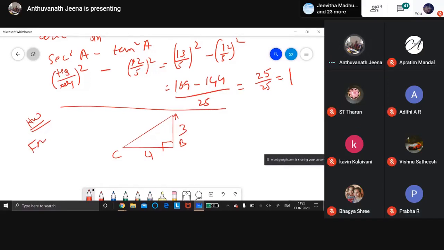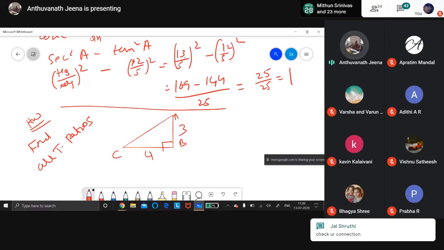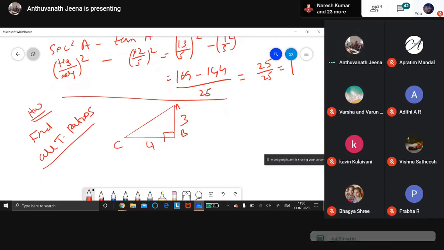Find all the trigonometrical ratios. There are 6 ratios: sine A, cos A, tan A, cosecant A, secant A, and cot A. So now all the trigonometrical ratios you should find. How will we find? Tell me.